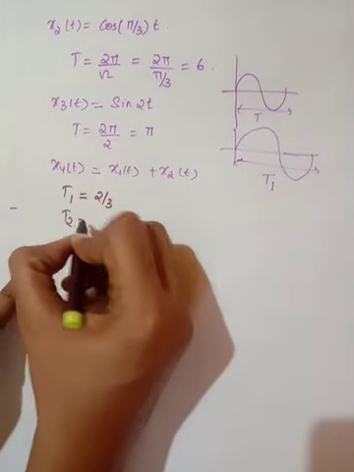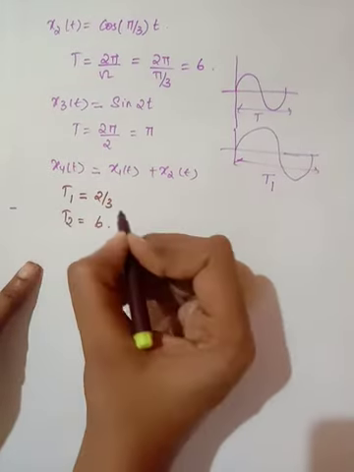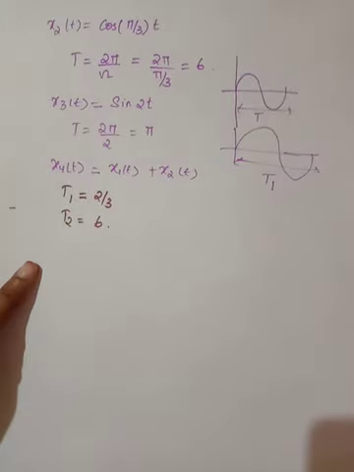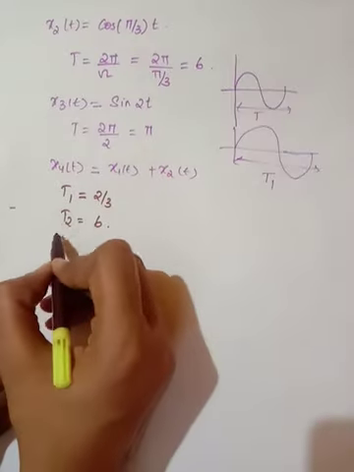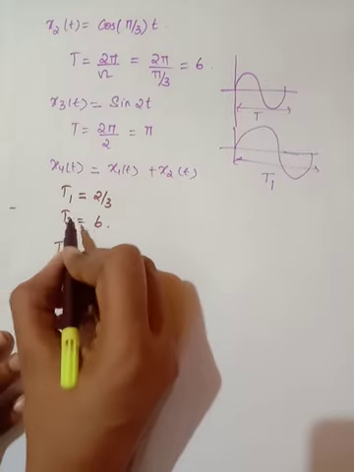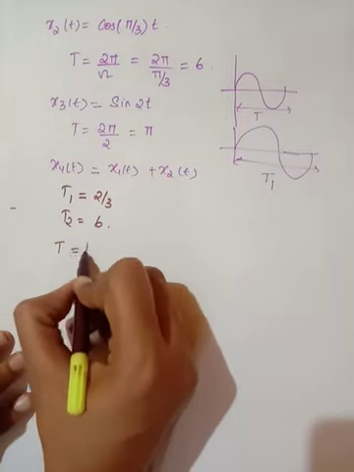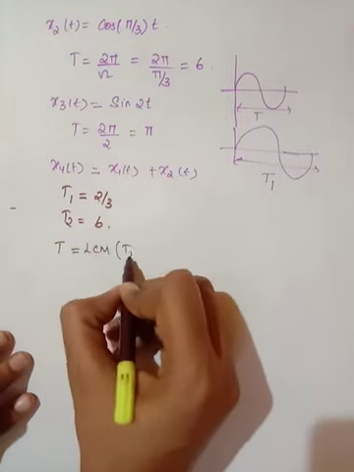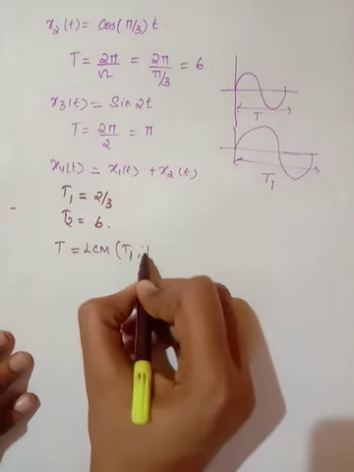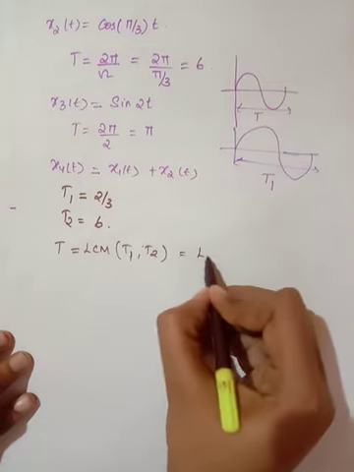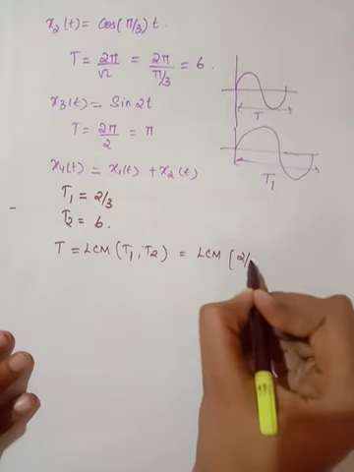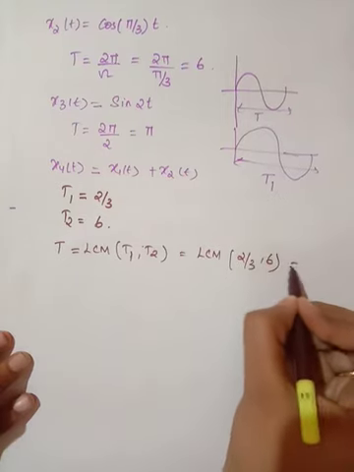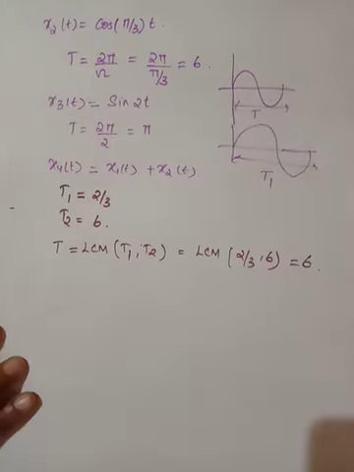Next, T2 is equal to 6, the second signal's time period. In order to find the period of the addition of these two signals, we need to take the LCM of T1 comma T2, which is nothing but LCM of 2/3 comma 6, which is 6. So this is the time period of the two signals.